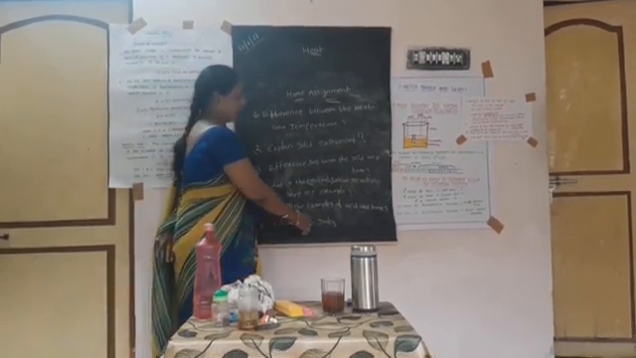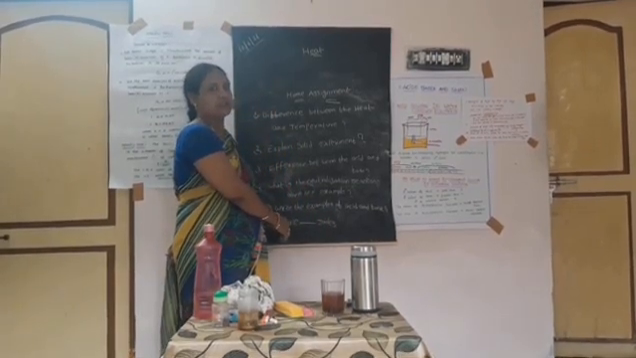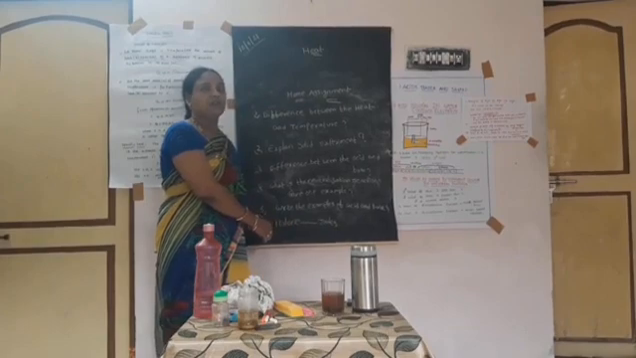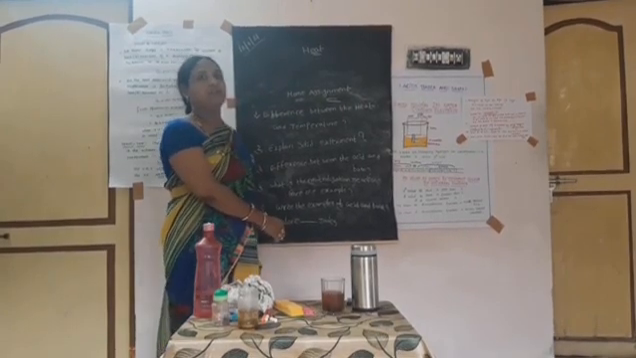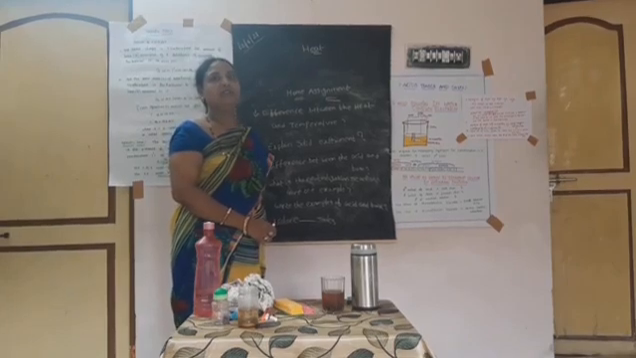1 calorie is equal to dash joules. This is your home assignment. Please everyone do it.